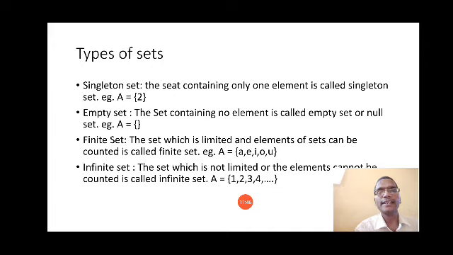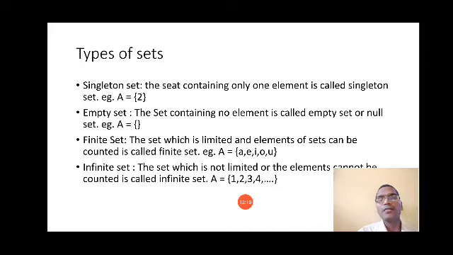Now let us see the second type of set, empty set. See, empty means there is nothing in that set, not a single element will be there in the set. So the set containing no element, zero elements, is called an empty set, or you can call it a null set.